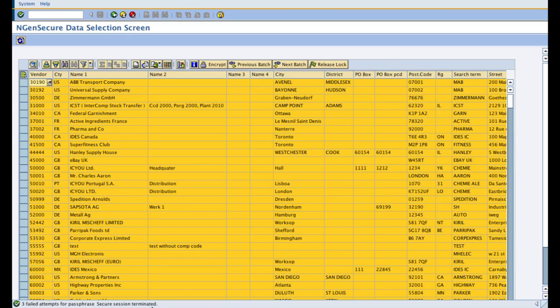So the secure session was terminated, and all these logs you are seeing, the success log or the error log, will be auto saved in the session log, and in audit trail reporting all these logs can be seen which you have attempted to process, and when you attempted to process, what sensitive fields you have configured, and what algorithms the system used at that point in time. All those audit logs will be captured, which I am going to show you next.